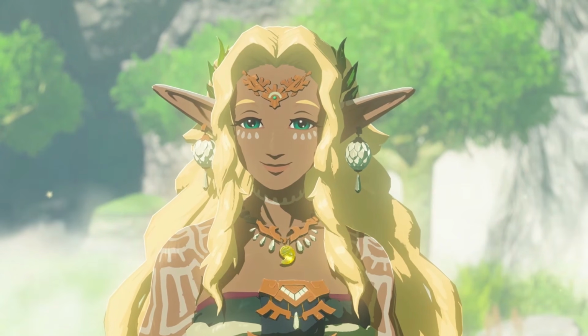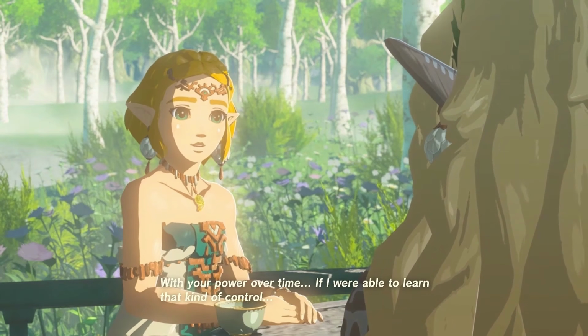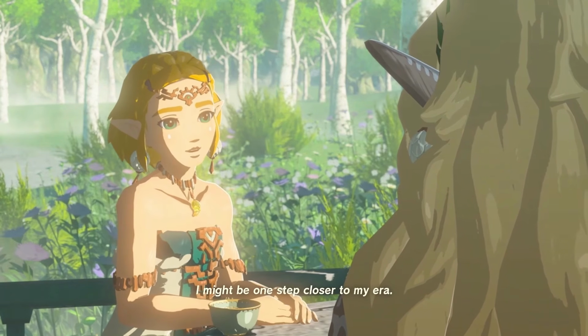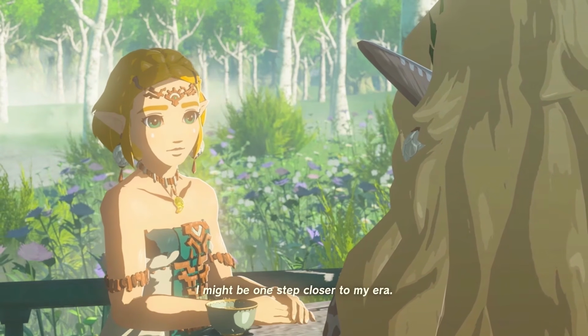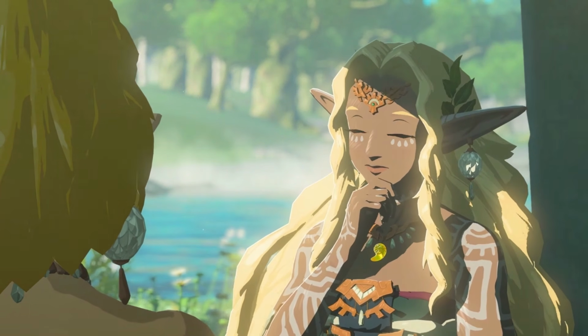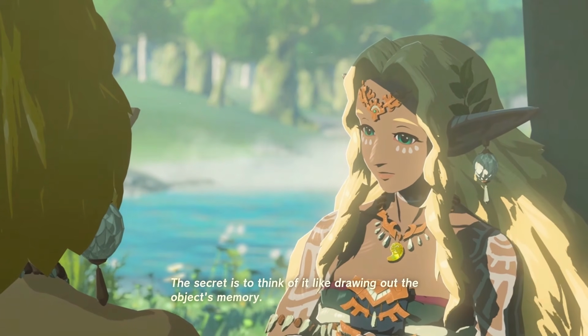All of this is to highlight how these 2 powers aren't that different from one another. The only real difference is that Zelda needed Sonia to teach her how to use her time powers first, while her light powers didn't require this. This comes down to 2 reasons. First, Zelda's training to unlock her light powers likely imparted enough knowledge to use them. Second, her Zonai blood is likely far stronger than her Hylian blood.